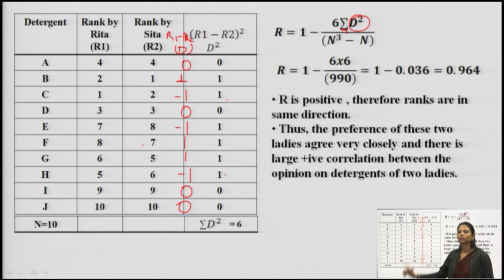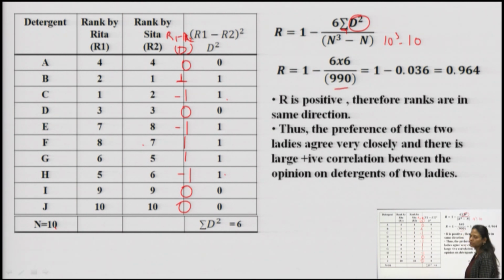Putting this 6 on the formula, what will I have? I will have 6 into 6 divided by n cube minus n. N is 10, so 10 into 10 into 10 gives me 10 raised to the power of 3. So 10 raised to the power of 3 minus 10 gives me 1000 minus 10, which is 990.